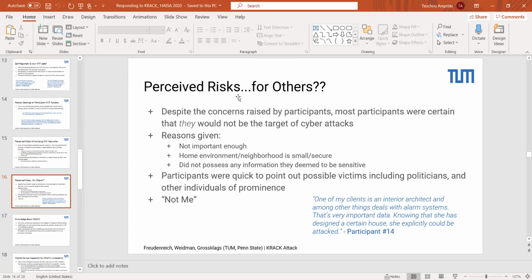So despite people saying, these are some concerns we would have about Wi-Fi security, they were fairly confident that they would not be the target of cyber attacks, mostly saying things like we're not important enough, our home environment is small and secure, our neighborhood is small, or they thought that they might not possess any information that they deemed to be sensitive. However, participants were quick to point out people like politicians and other people of prominence, but there was a general attitude of not me in terms of who could be vulnerable here. We can go to the next slide.